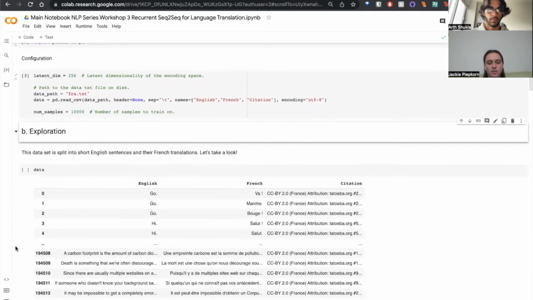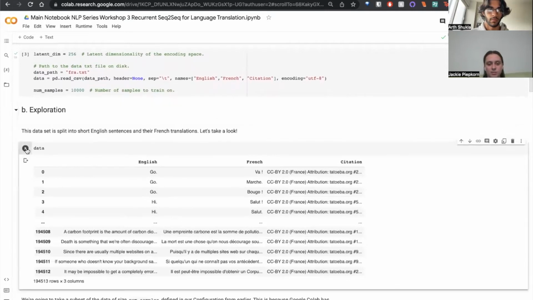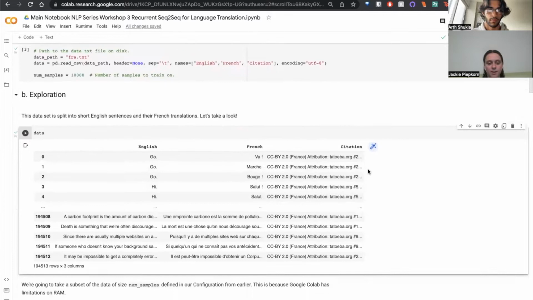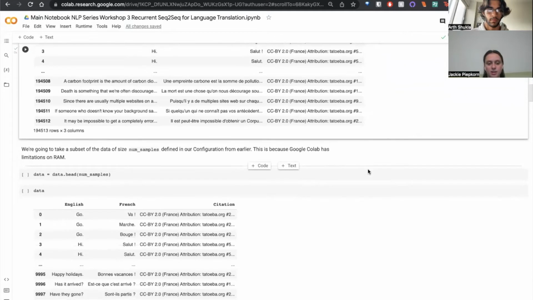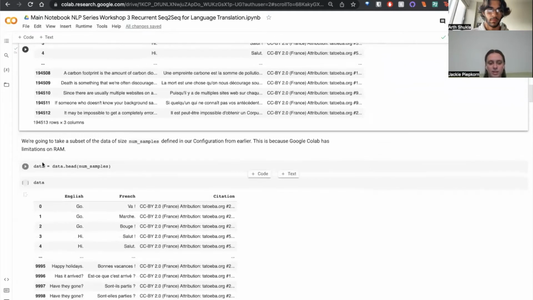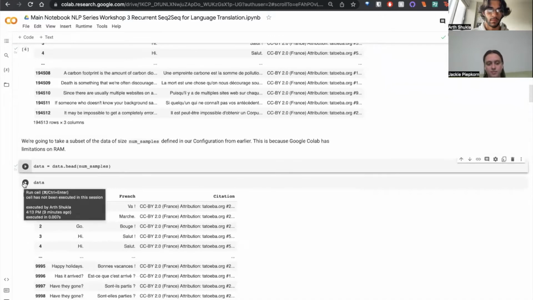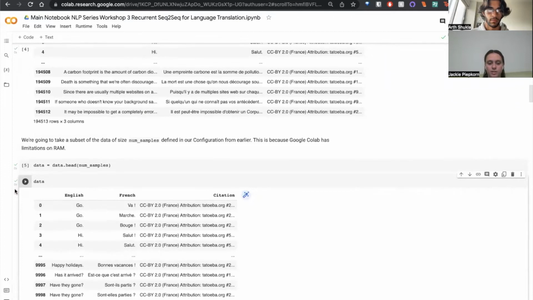Our data set is split into the short English sentences and their French translations. As you can see, there's also a citation section, but we're going to be ignoring that. Now let's take a little sample of our data. We're going to only use the first 10,000 lines. So that's what you can see here after you run these cells.